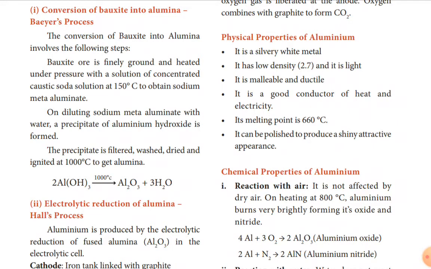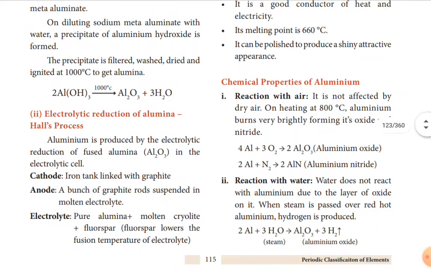Also, the same question, one more subdivision. Along with the cryolite and alumina, another substance is added to the electrolyte mixture. Name the substance and give one reason for the addition. Here, the substance added is fluorspar.